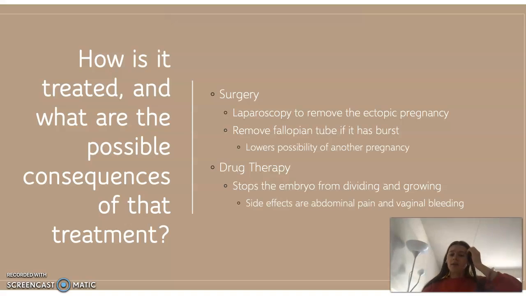If caught early, drug therapy is a go-to treatment for an ectopic pregnancy, and what this drug does is it stops the embryo from dividing and growing. They will inject this drug via IV in order to do this. The side effects are abdominal pain and vaginal bleeding, as essentially the woman is going through a miscarriage. She has to shed this embryo that has started growing in her fallopian tube. So that's why those symptoms are very common.